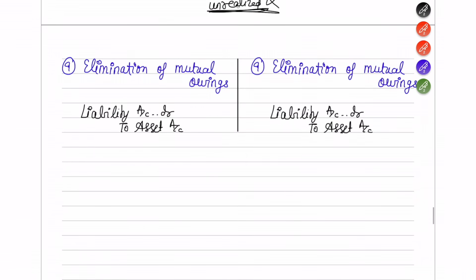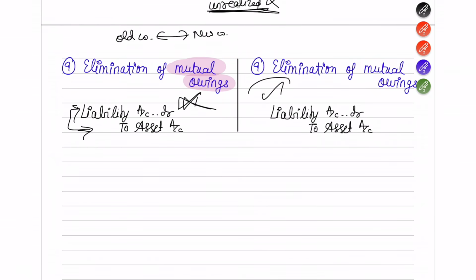Fine. Final entry: if there are any mutual owings between the new company and the old company, then that also you have to eliminate. So liability account debit, asset account credit, you are going to eliminate these mutual owings also, because it's a duplicate entry in the books which you don't want. So you should eliminate it. The same will come under the merger method also.